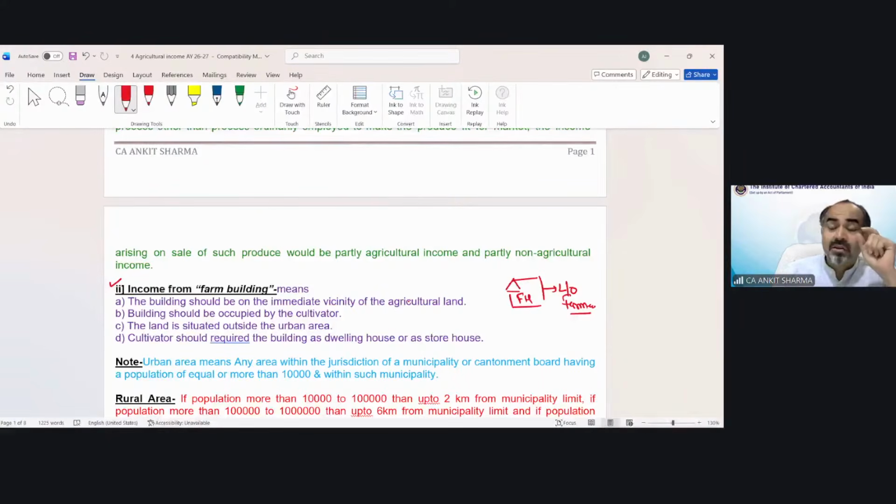In the first point, the rent of land was exempted. Now, this is not land. We are talking about a building, a farmhouse. So, a farmhouse which has been let out to a farmer and he's paying rent to us. This rent also becomes agricultural income if these four conditions are fulfilled. So, rent from farm building would be exempted in the hands of the landlord if these four conditions have been satisfied.